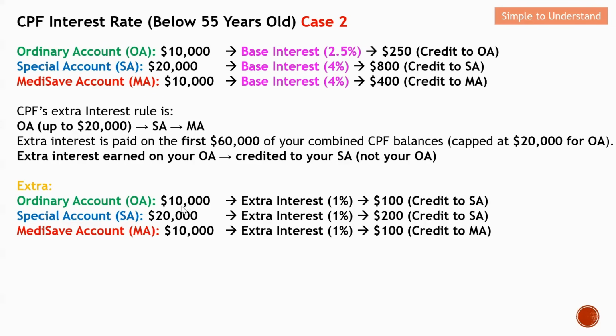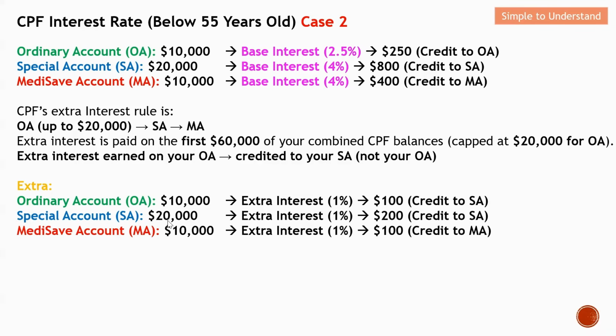Next will be the 20K from the SA account. Since it is lesser than 60K, all my SA will be able to enjoy another additional 1%. From here, you can see that I computed this additional 1% of 20K, which is $200. And this $200 extra interest will be credited to SA.